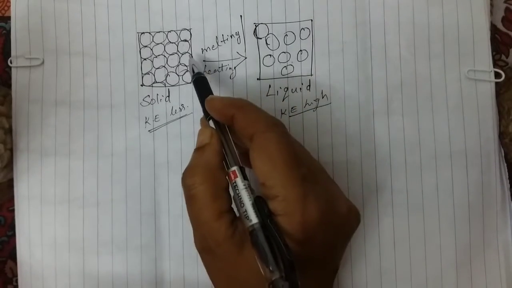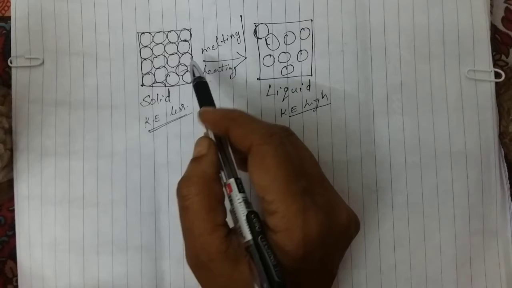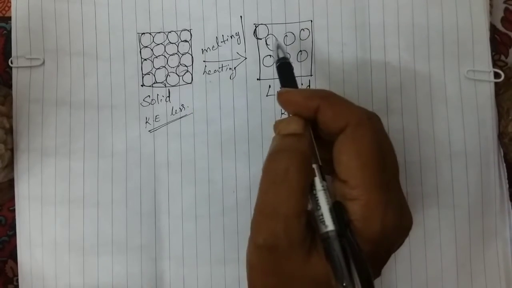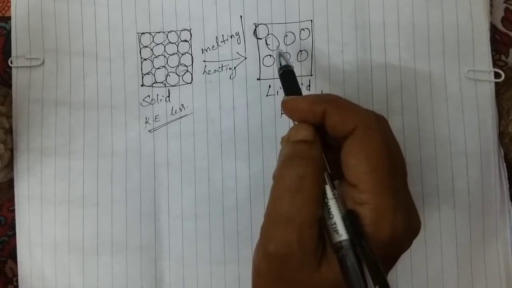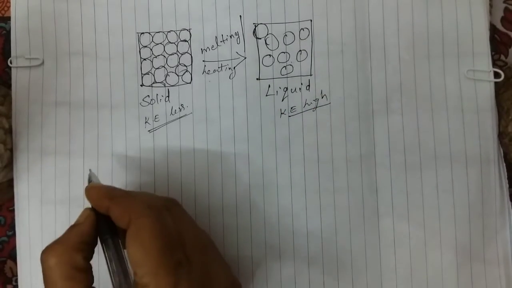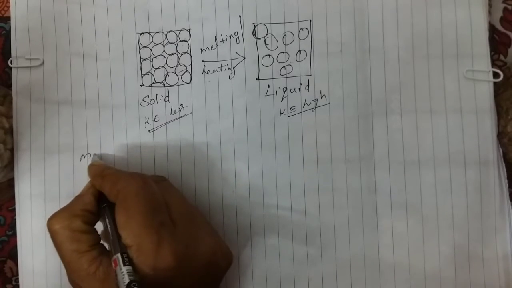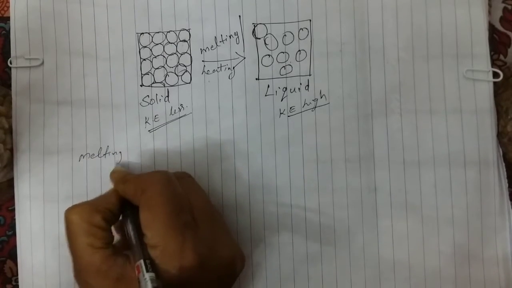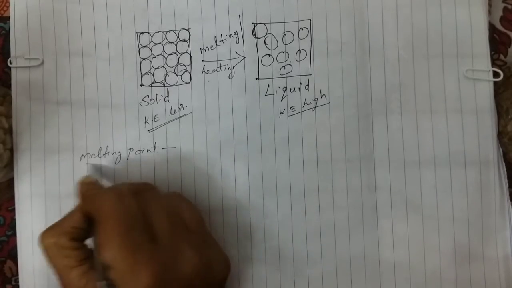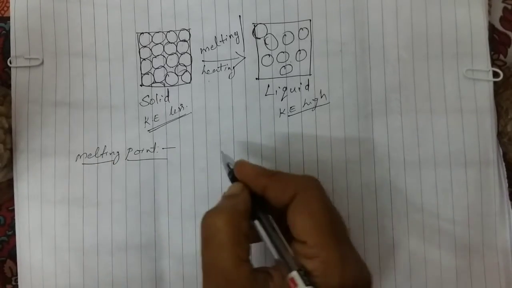The temperature at which a solid melts to become a liquid at atmospheric pressure is called its melting point. So now we are learning a new word, melting point. I am discussing this once again.